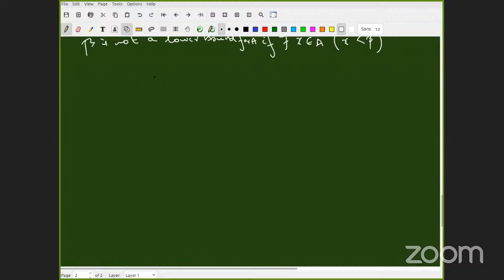Just to make sure whether you have understood, we'll ask this question. Now A is this set for me: the set of all real numbers which are less than 1. Okay. Can you give an upper bound for this set quickly?